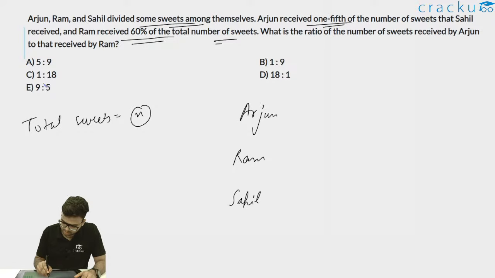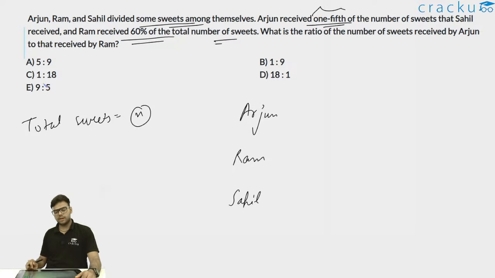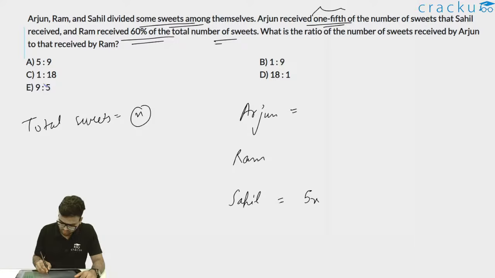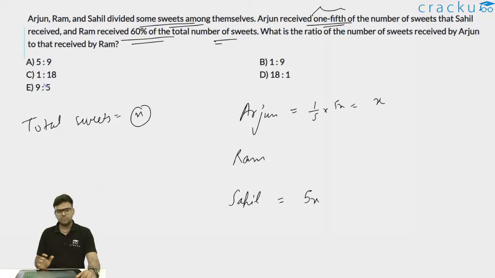Firstly it is given that Arjun received 1/5 of the number of sweets that Sahil received. So if I say that Sahil received 5x chocolates, Arjun received 1/5 of 5x, and thus x. Why have I assumed this as 5x? Because if I assume this as x, this will become x by 5, and I don't want to involve myself in fractions much. So that's why I assumed Sahil has 5x, and thus Arjun has got 1/5 of the sweets received by Sahil. So 1 by 5 into 5x, which is x.